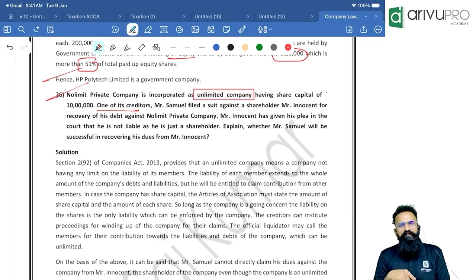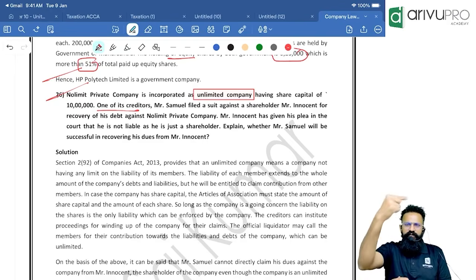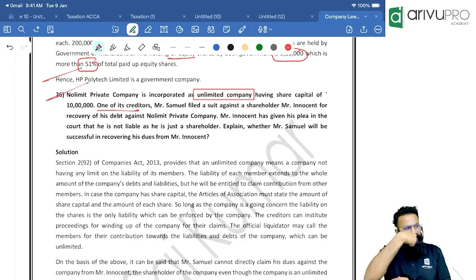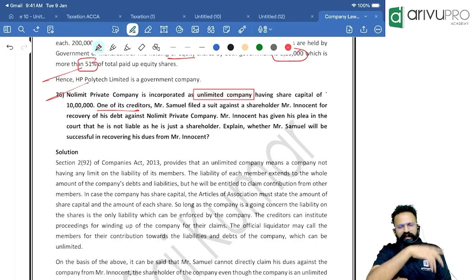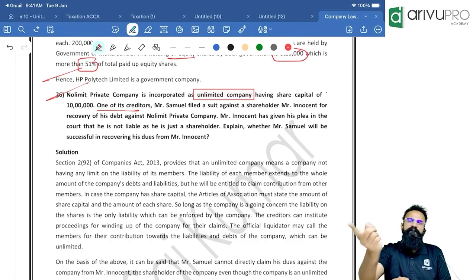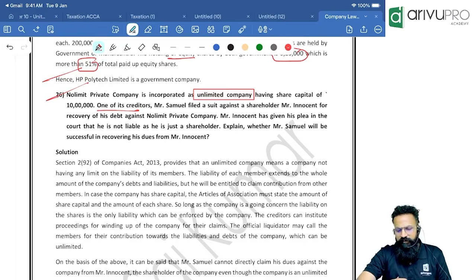The creditor has to file a case on the company, which will recover it from the shareholder, and that money will be given to the creditor. The shareholder is unlimitedly personally liable, but remember it cannot be a personal and direct suit. Clear? Okay, that is an unlimited company. Remember that.